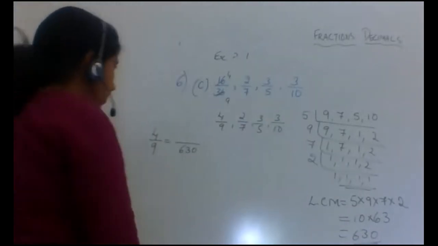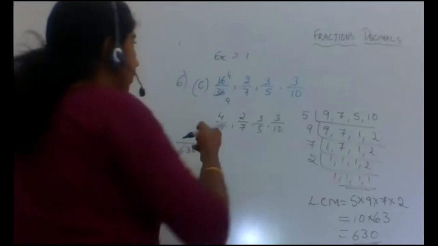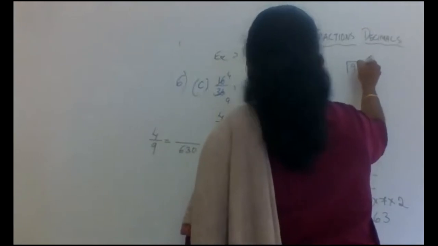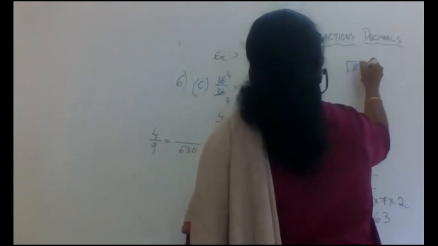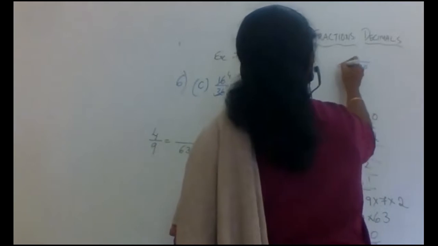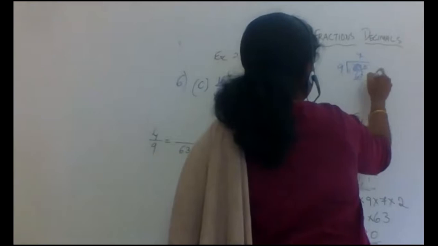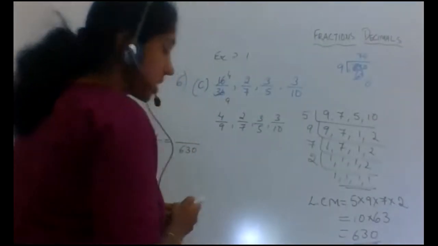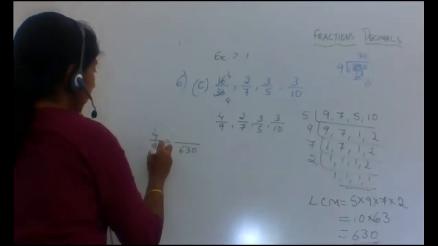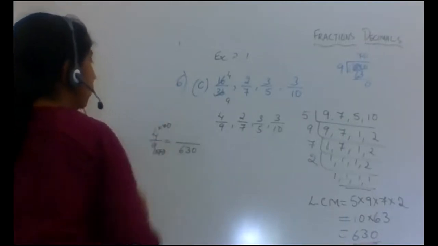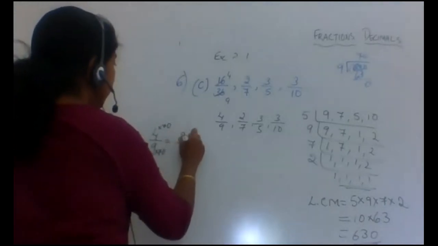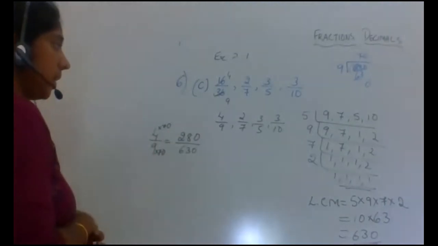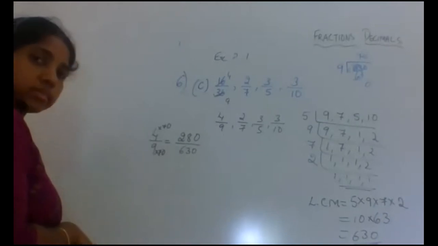You can do a long division as a rough calculation. 630 divided by 9: 9 sevens are 63, then the 0, so it is 70. So we have to multiply the numerator 4 by 70, which is 280. Clear?